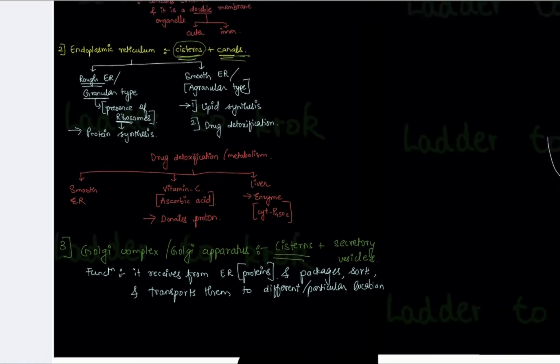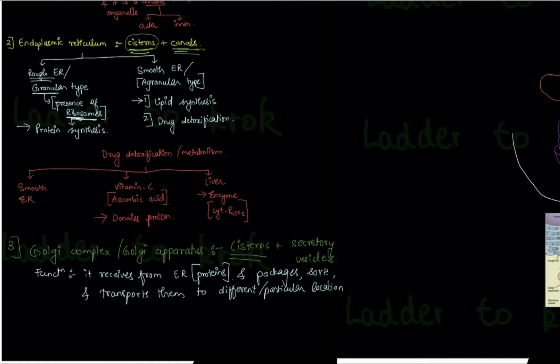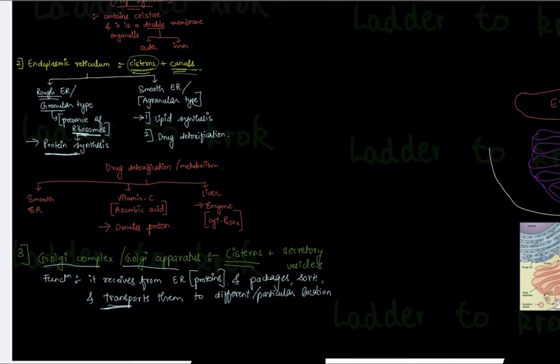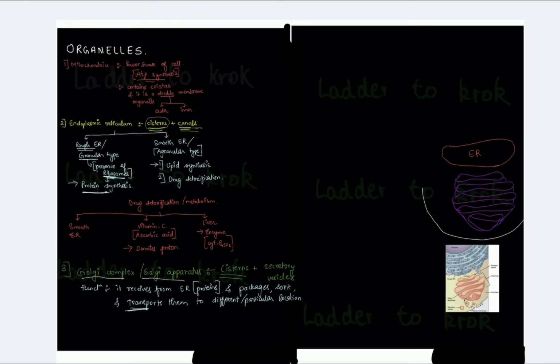So what happens? This rough endoplasmic reticulum will give the proteins. These proteins don't know where to go. So this Golgi complex or Golgi apparatus will take that protein. It will put an address on that protein, that this place you have to go, and it will transport it. Okay, so this is the function of Golgi apparatus.